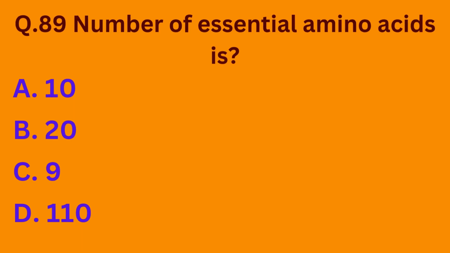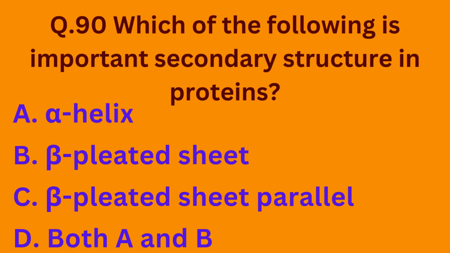Question number 89. Number of essential amino acids is option A 10, option B 20, option C 9, option D 110. So the essential amino acids are basically 9 in number. The correct option is option C.